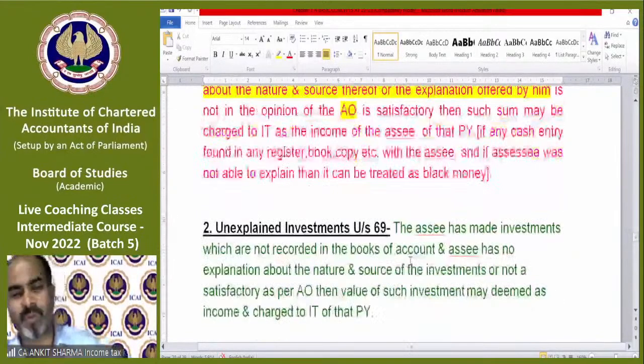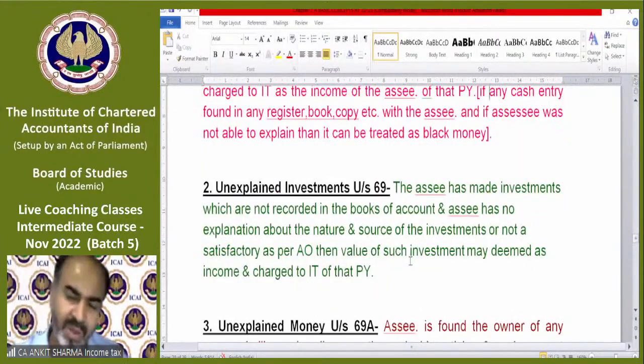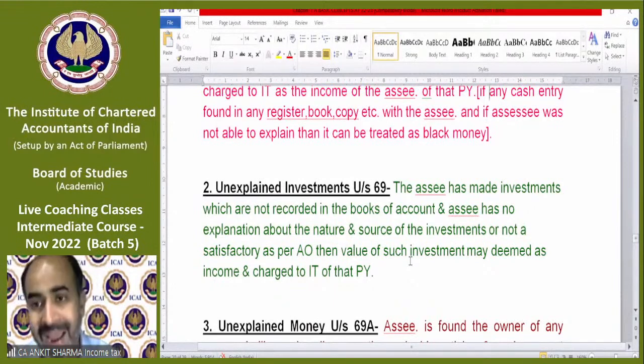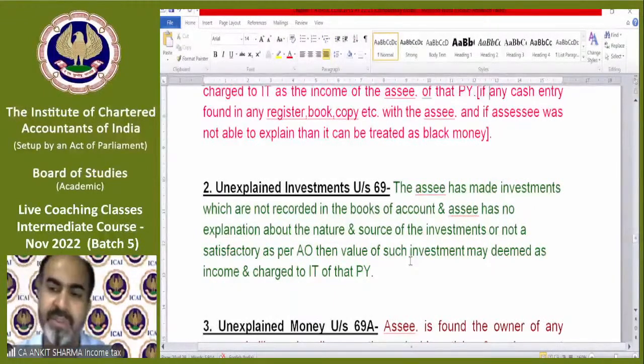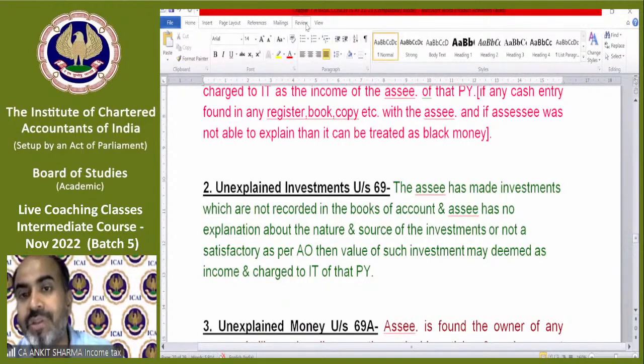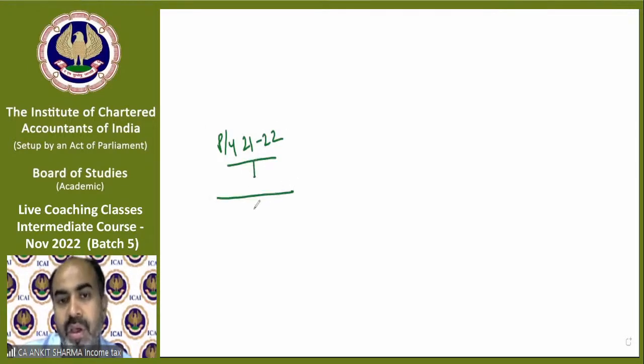Unexplained investment, same case. If the department finds out that you have invested some amount, but in the books of accounts you did not show that, then that unexplained investment will also be treated as your black money. For example, in previous year 21-22, in your balance sheet which has been prepared by you, investment is 0.